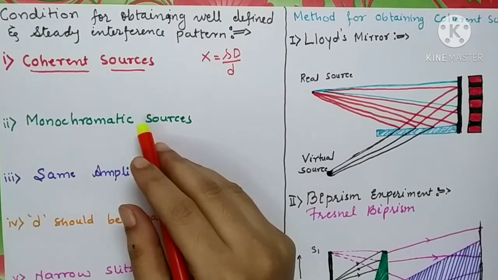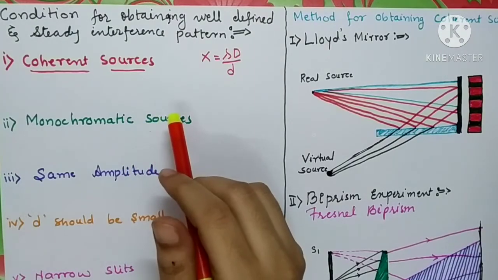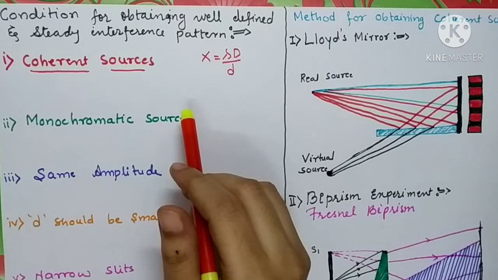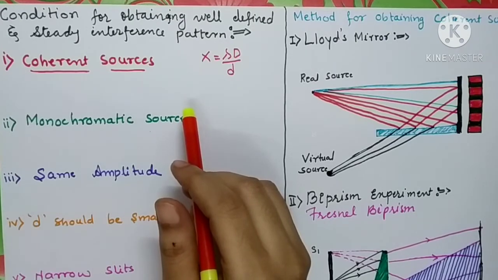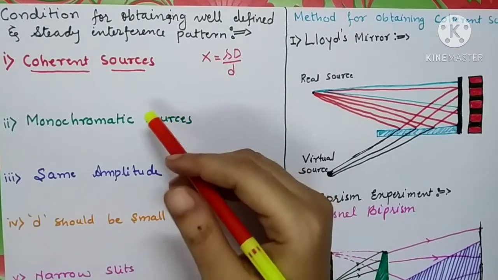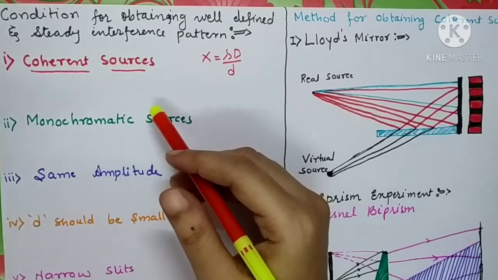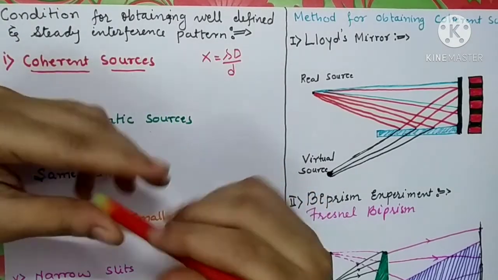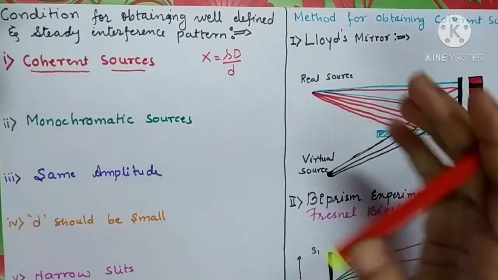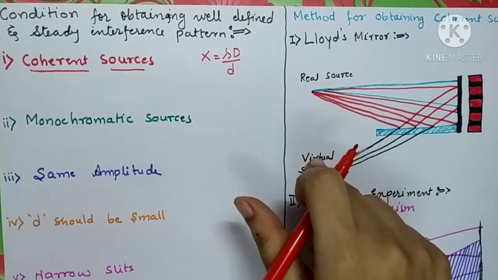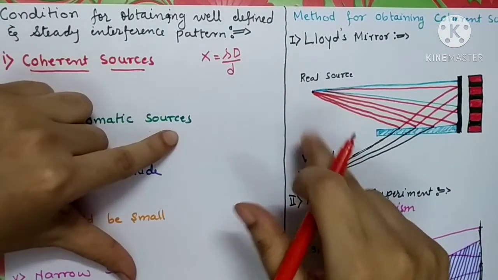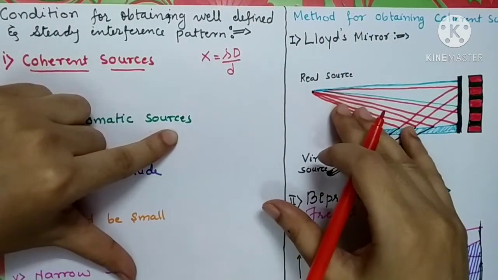If the phase and the phase difference vary with time, the positions of maxima and minima will also change. What does it mean? Suppose you are using two different sources of light for the interference, just like two light bulbs. Two light bulbs are emitting two light waves, no problem.